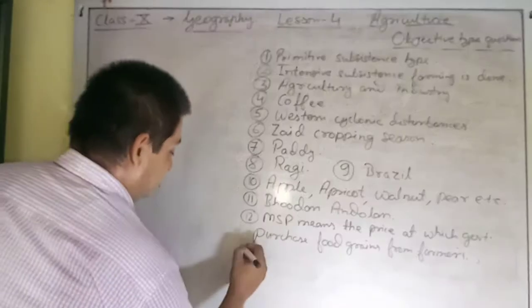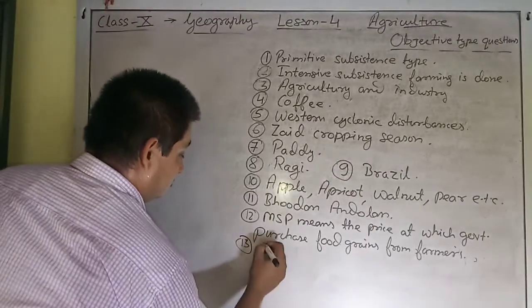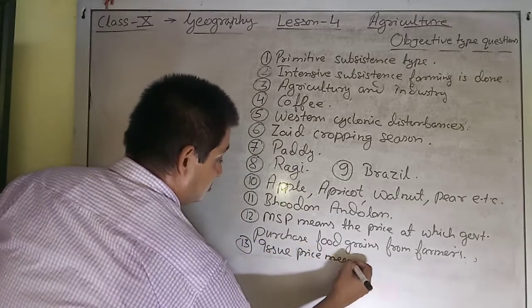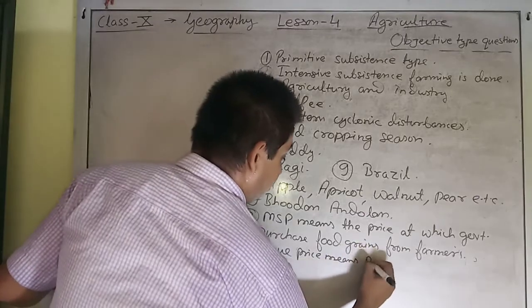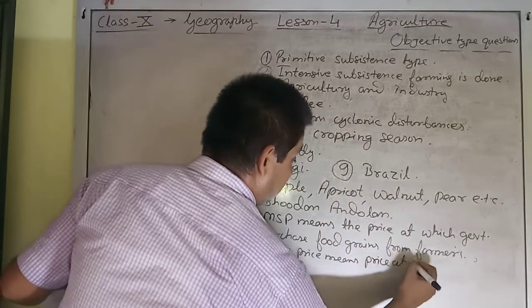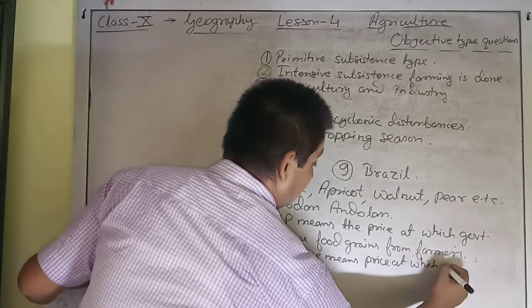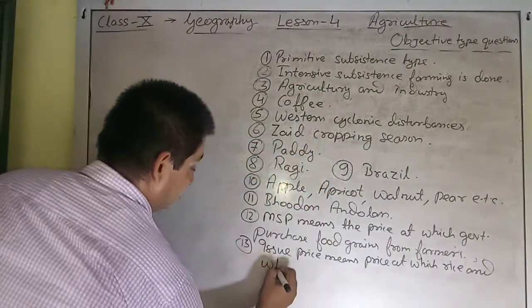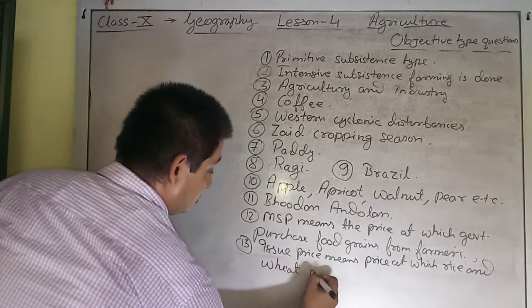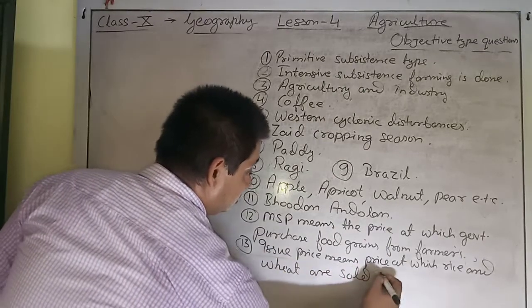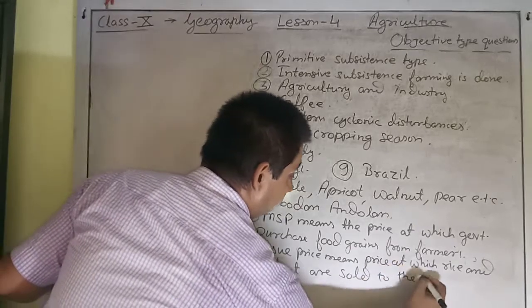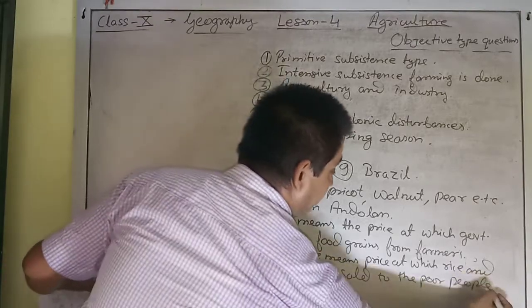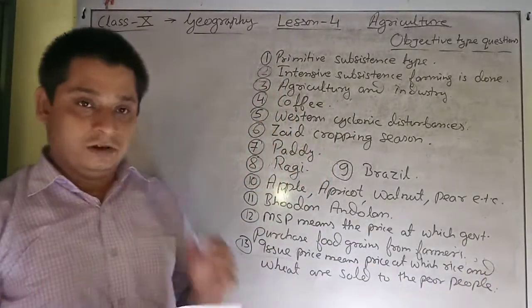Means the price at which rice and wheat are sold to the poor people by the medium of fair price shops organized by the government.